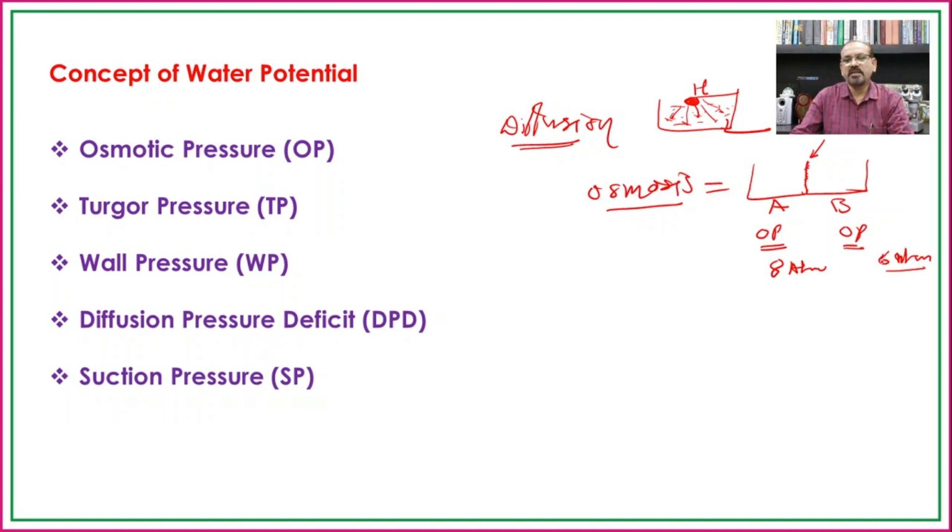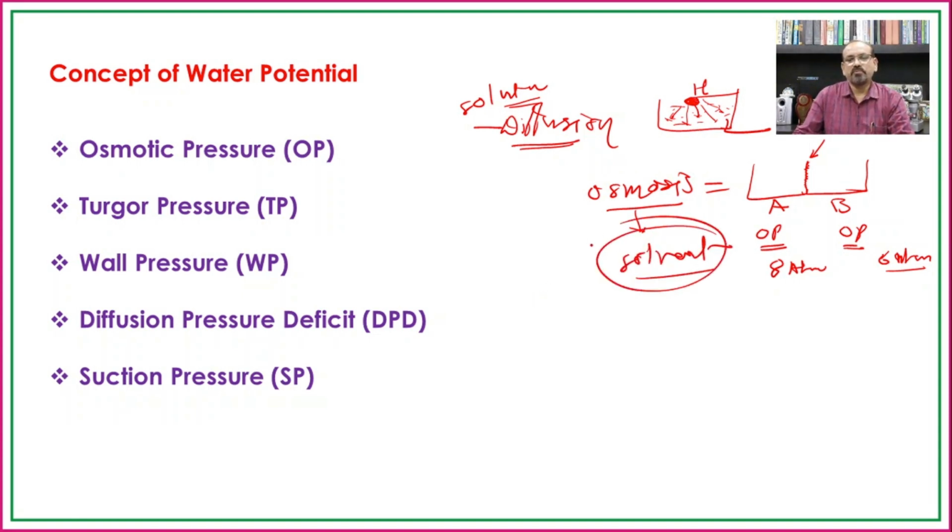So in such a case, as per the definition of osmosis, see the difference: in diffusion, we have seen the transport of solid particles, and in osmosis we are talking about the transport of solvent particles.